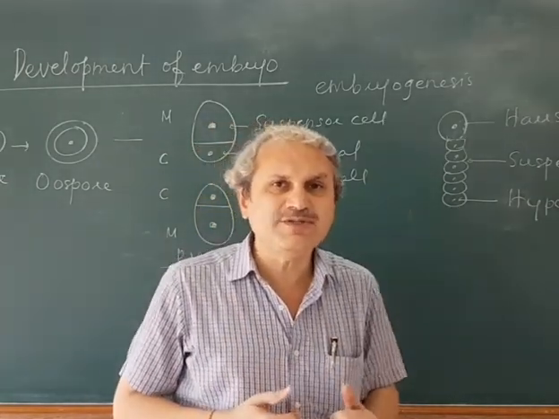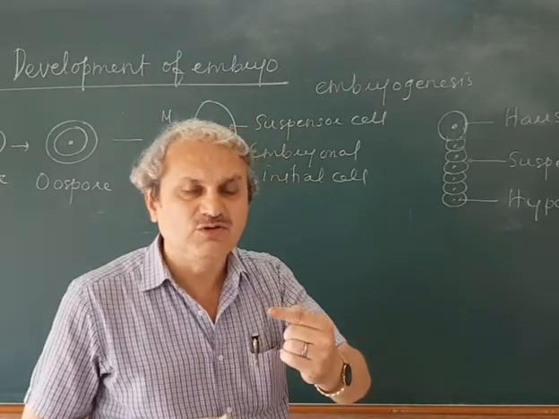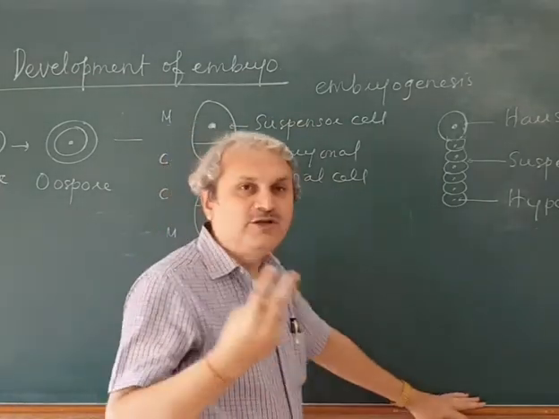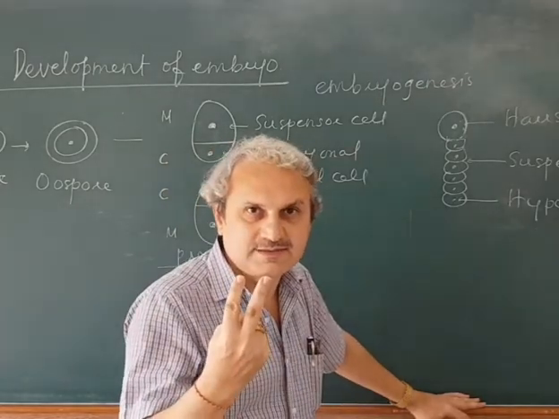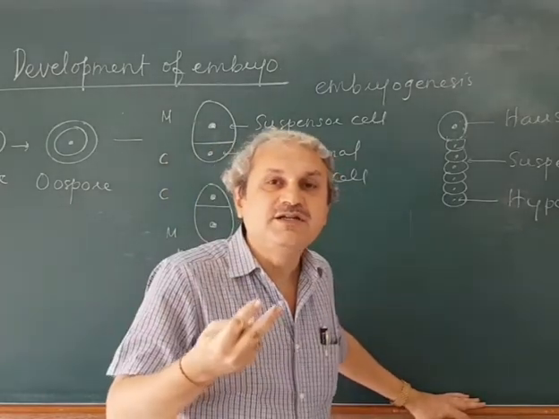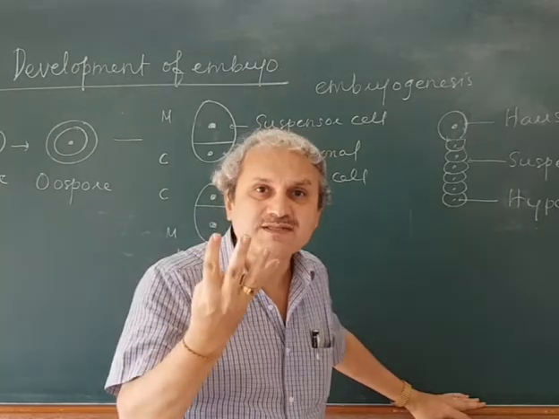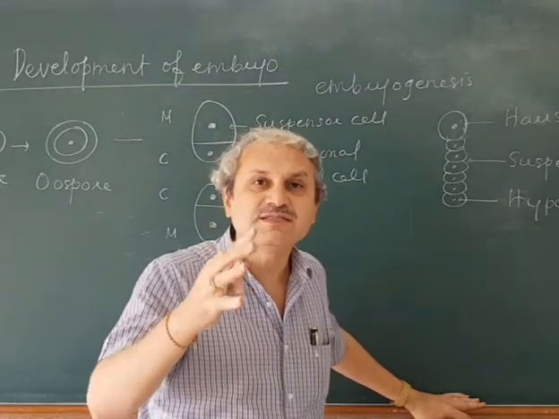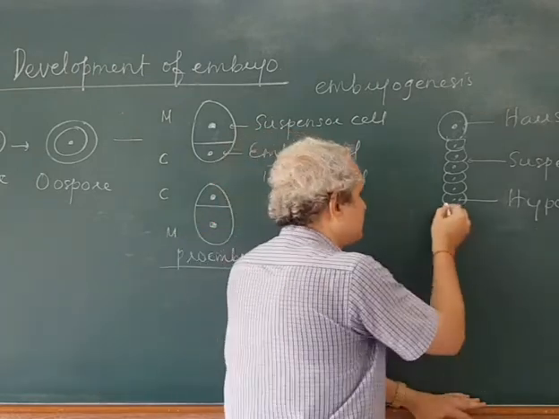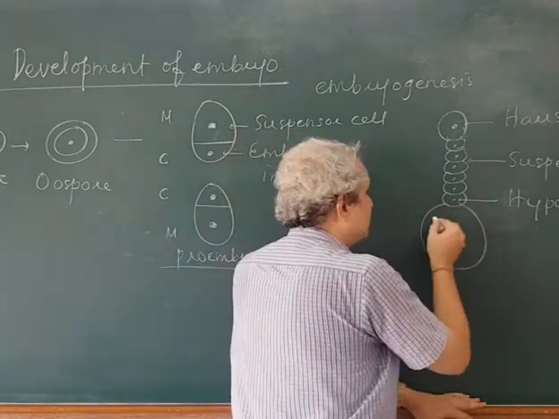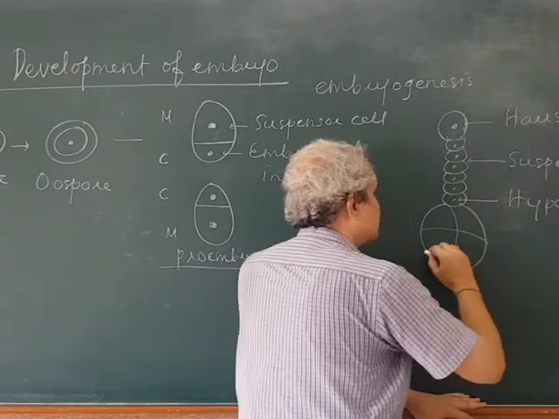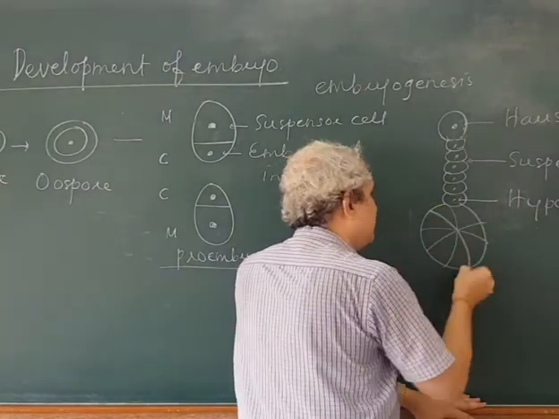So here, one transverse division divides this embryonal initial cell into two cells. The next vertical division divides it into 4 cells. One more vertical division divides these 4 cells into 8 cells.